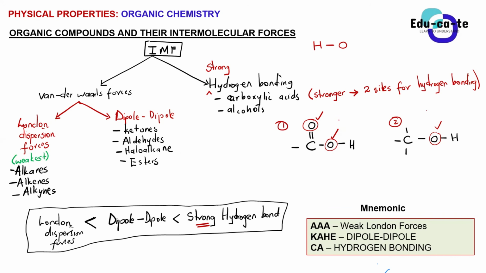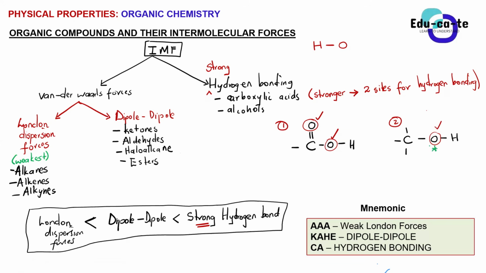But if we look at compound 2, which is an alcohol, they only have got one oxygen, so they've got only one side for hydrogen bonding. We're considering the oxygens only for now.